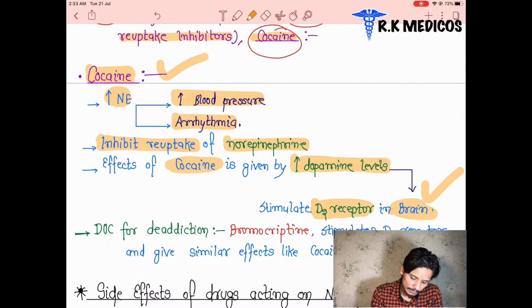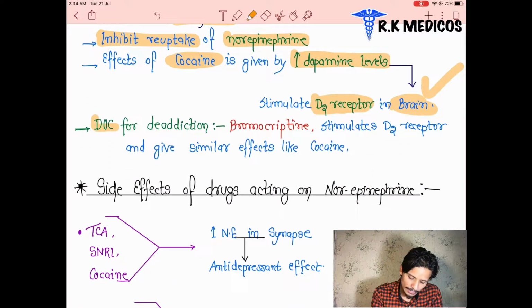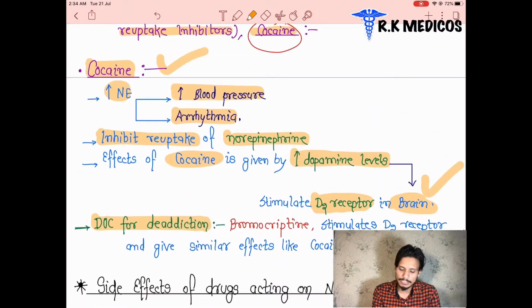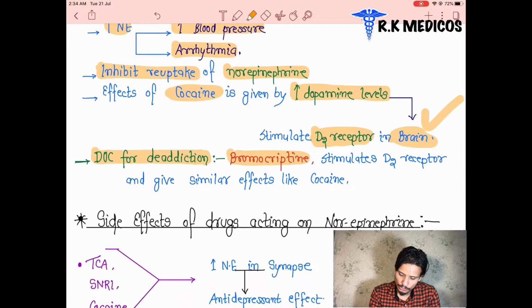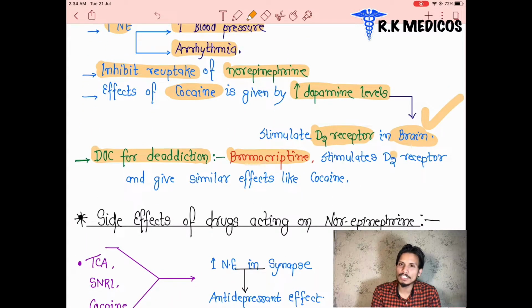Now next point, the drug of choice in de-addiction. Suppose that any patient is having an addiction to something, suppose alcohol, or here the cocaine. Maybe these all are addictions. So what is the antidote for it? What is the main preventive method for it? So bromocriptine we are going to give to the patient who is addicted to cocaine. What is the bromocriptine going to do?